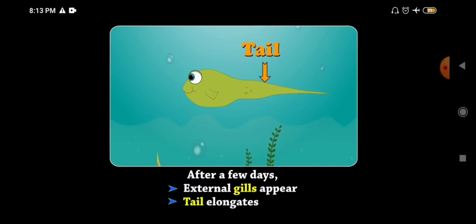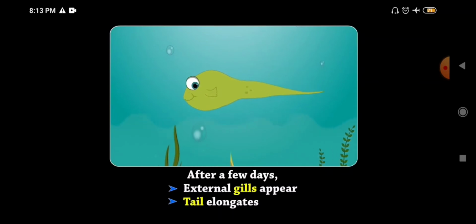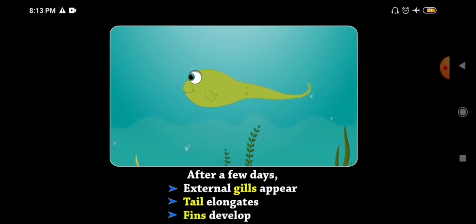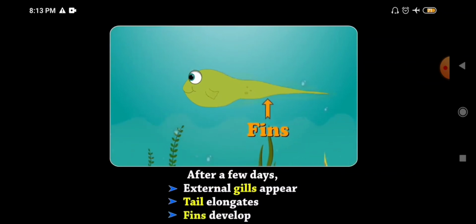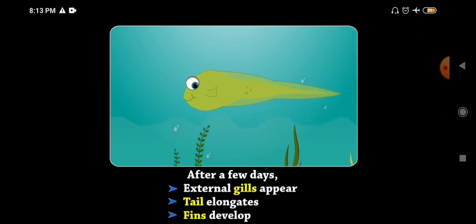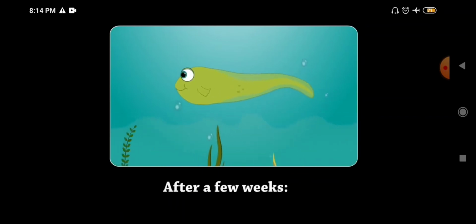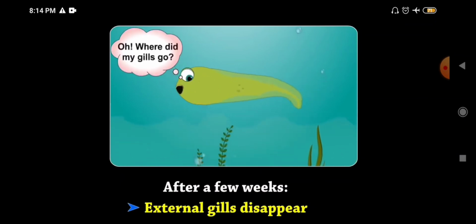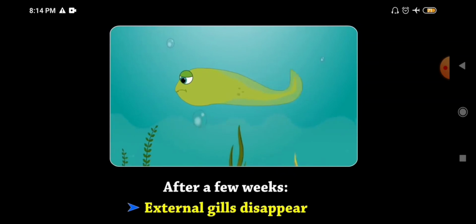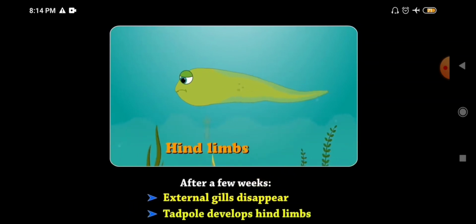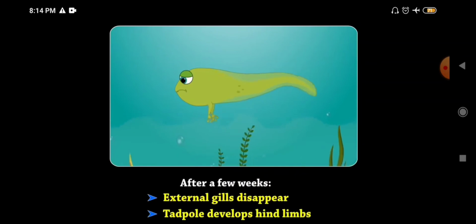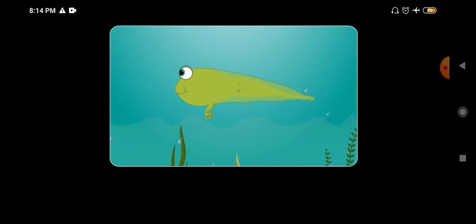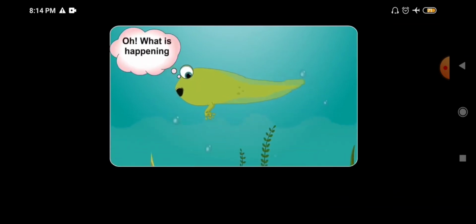Then we can also see that the tail of the tadpole starts elongating. Slowly, the fins develop. Then after a few weeks, the external gills start to disappear. Then the tadpole slowly starts to develop hind legs. Hind limbs are the limbs which are on the back side. For us, our legs would be the hind limbs.